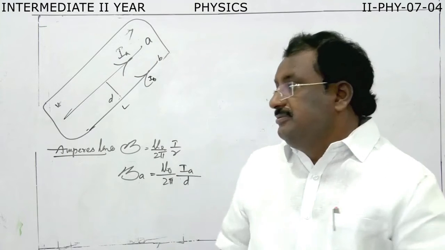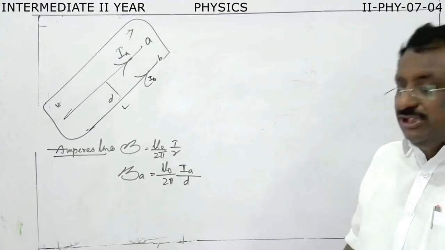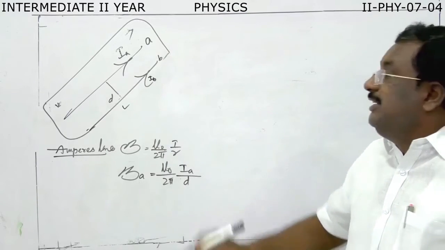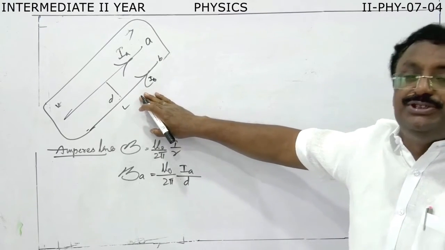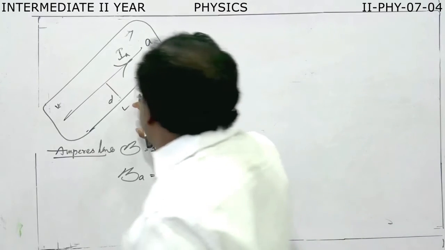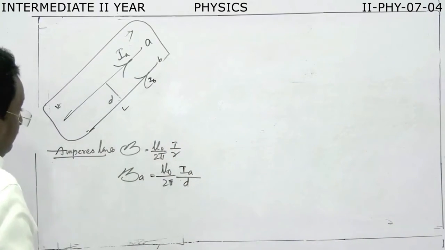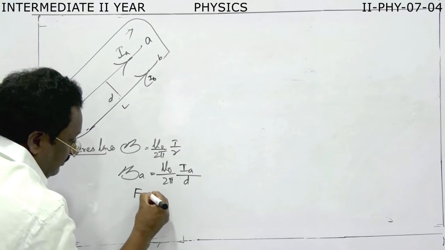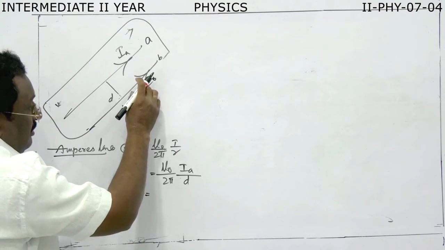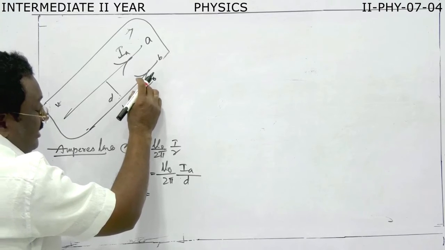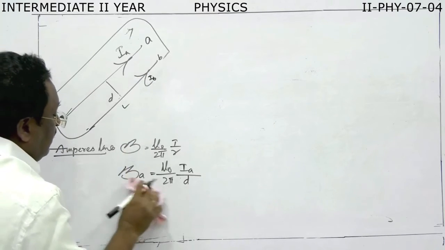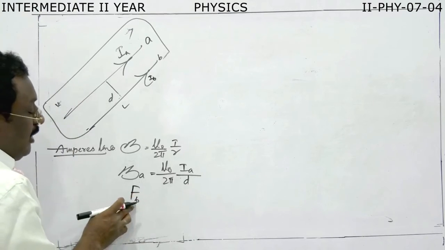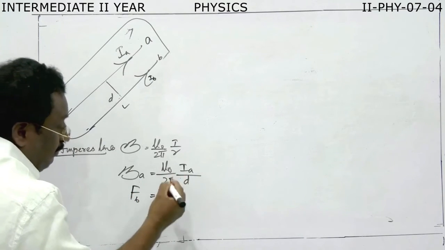Now what happened? Just now we studied: when we keep a current carrying conductor in a magnetic field, it may experience a force. The force on this conductor B, we write FB. FB means the force on B. How can I write it?